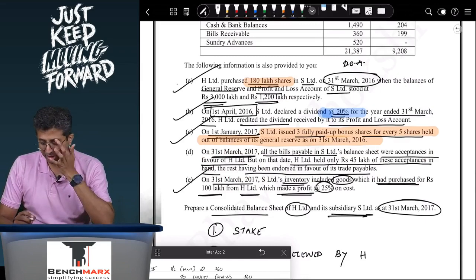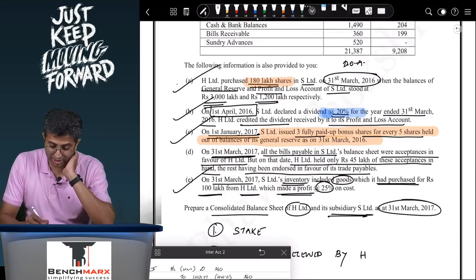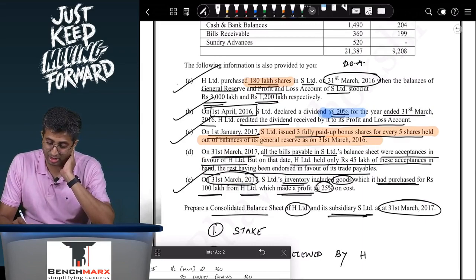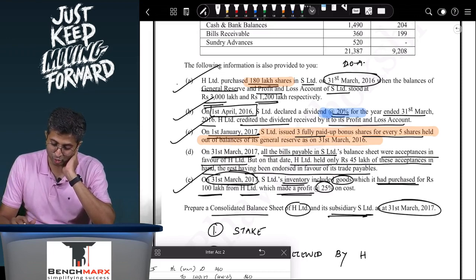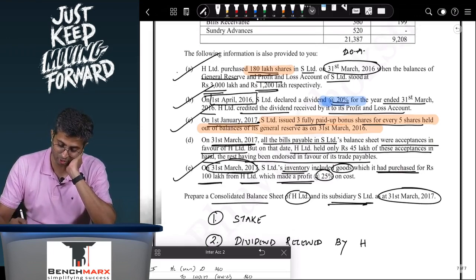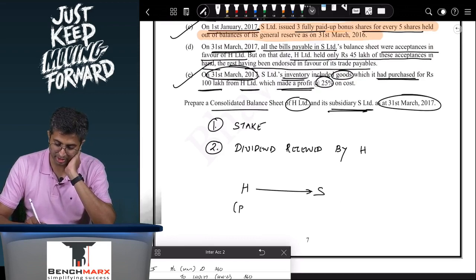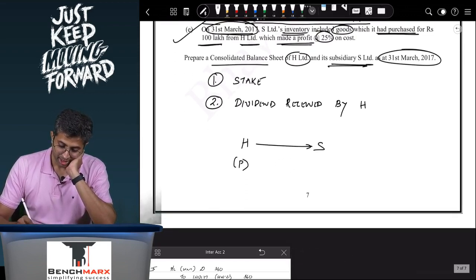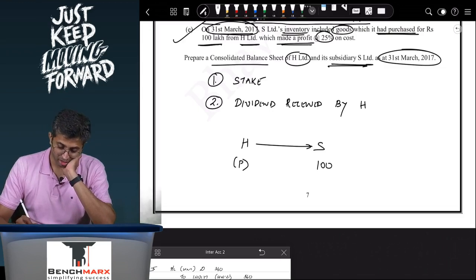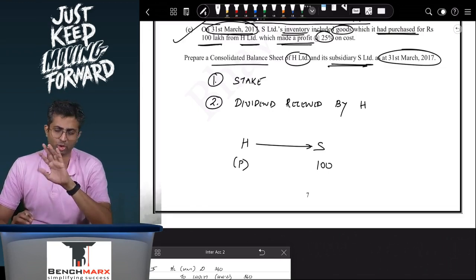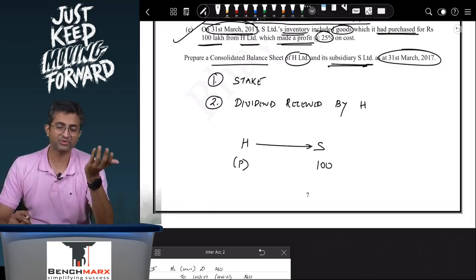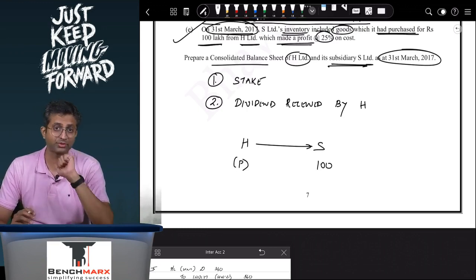Now we want to look at the inventories. Now inventories, what is happening on 31st March 17, that is at the end of the year, SS inventory included goods which it had purchased for 100 lakhs from H, on which H made a profit of 25% on cost. So over here H sold goods to S. So H, which is a parent, sold goods to S. In the books of S, these are appearing at 100. 100 over here includes profit. Profit is 25% on cost. 25% on cost to H, that is 25% on cost is 1/4 on cost, which is 1/5 on selling price.